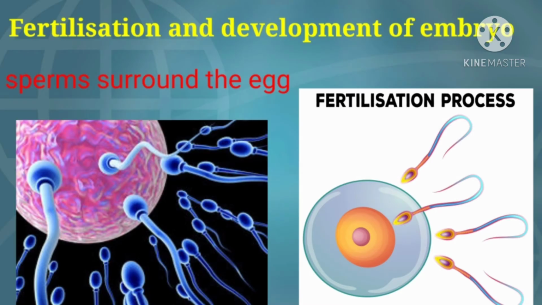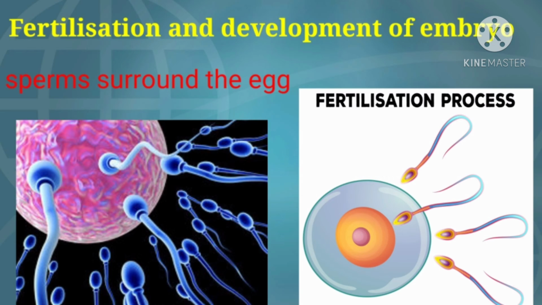And then next one, very important, fertilization and development of embryo. What is fertilization? Already we have discussed it first in the class, isn't it? Then what is fertilization? The fusion of the nucleus of the sperm with the nucleus of the egg. It is fertilization. The fertilization of the human egg cell by the sperm mostly takes place in the fallopian tube. The fertilized egg cell is known as zygote.